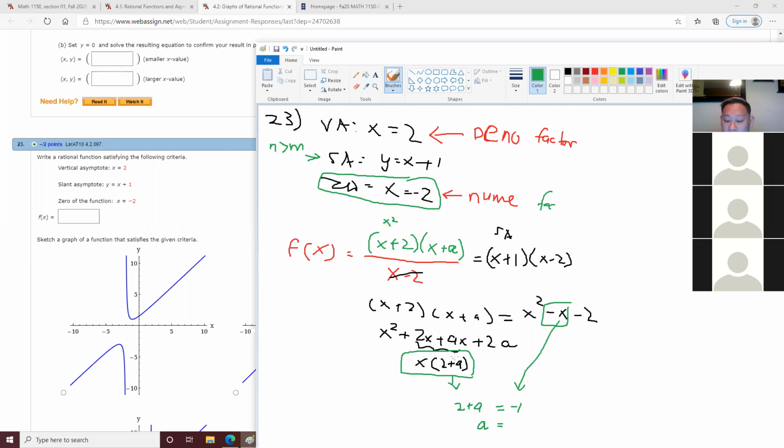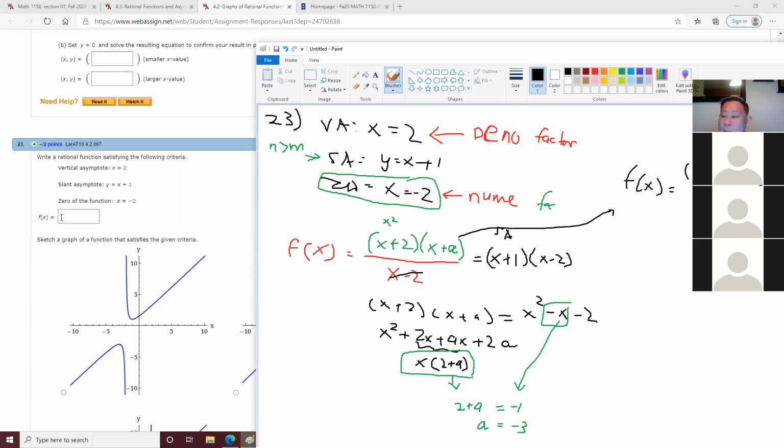So again, you void this and you void that, and you only take the middle term. We don't take the last term, the c term. We take the middle term. So what is a in this case, class? -3. -3. So now you know your answer here. Your answer in this case is f of x equals x plus 2, x plus the a, which we now know is -3, over x minus 2. So this is your answer in this case.